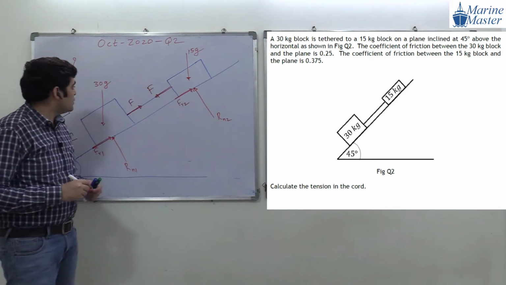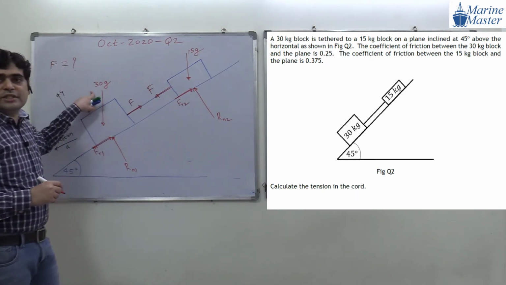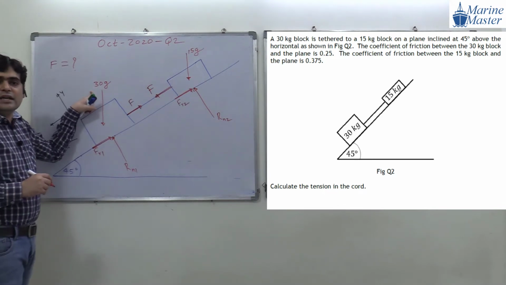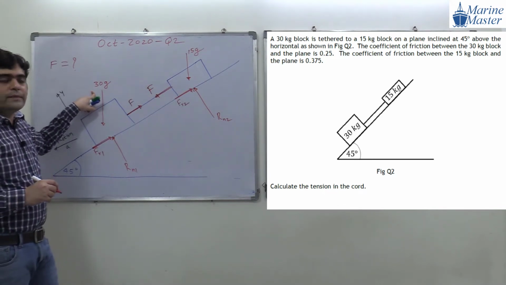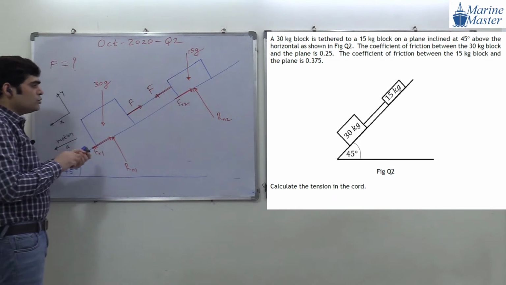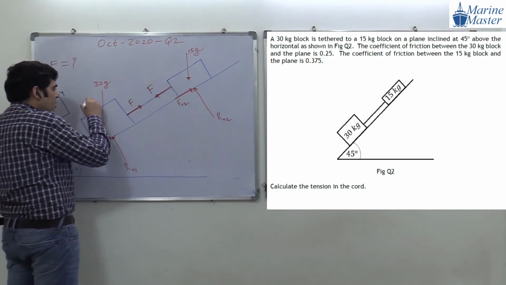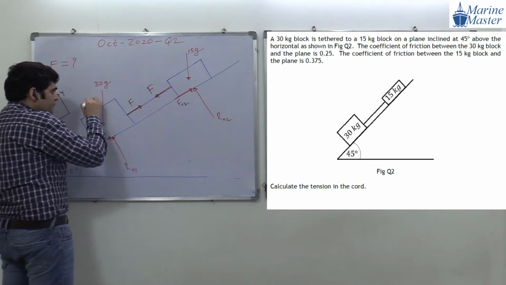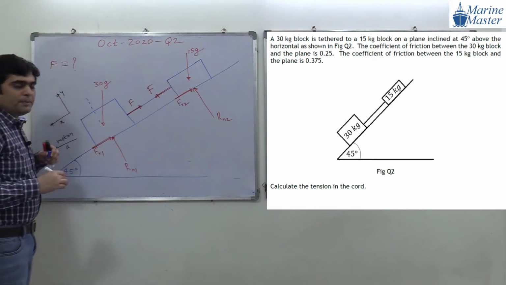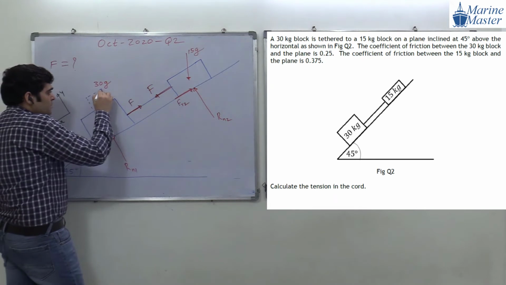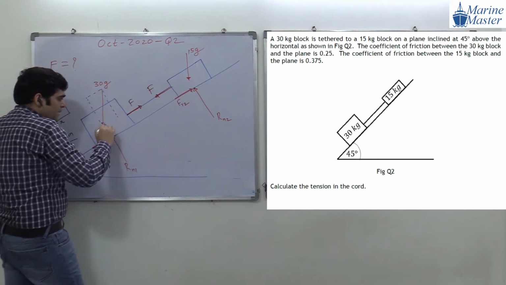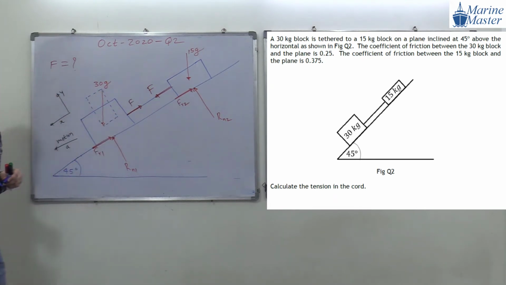Now what about this 30G? This 30G neither acts in X nor in Y. So what we have to do? We have to take the component. And how to take the component, guys? In such type of scenario, we are going to form a rectangle. How are we going to form a rectangle? One line perpendicular to the plane, another parallel to the plane, again perpendicular to the plane. In this way, we are going to form a rectangle.